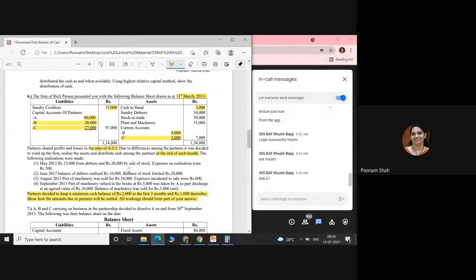So you have 3,000 on 1st April, out of which you kept 2,000 aside. So 1,000 cash balance is still there. Will you distribute this 1,000 on the 1st April itself? No, ma'am. They have told you at the end of each month. So we will wait up to 30th April. If no realization happens till 30th April, then we will distribute this 1,000 to creditors, because as given in the question, your first realization is in May.